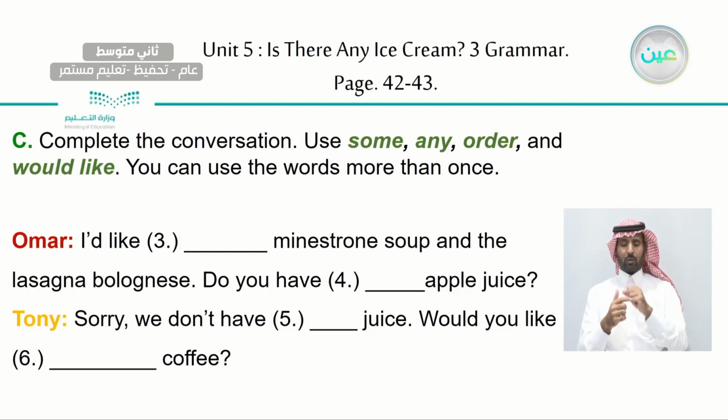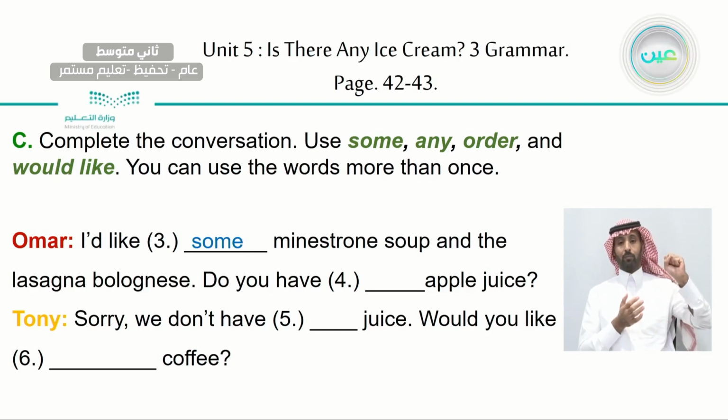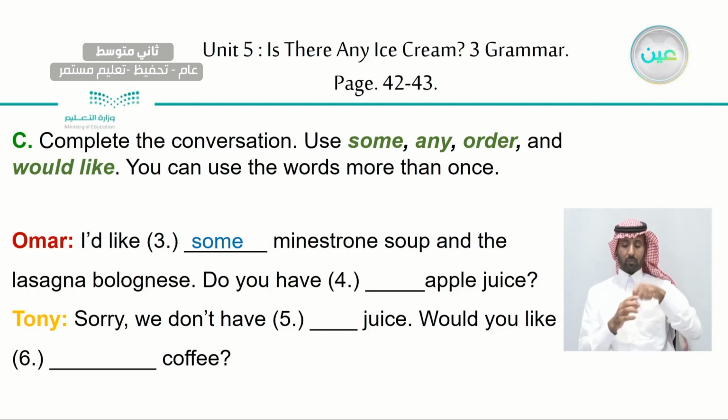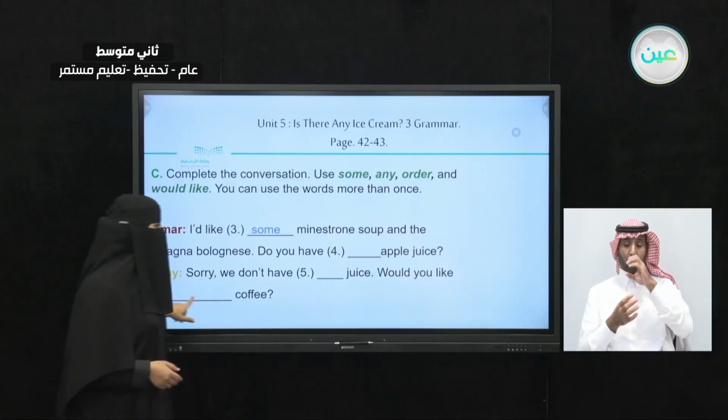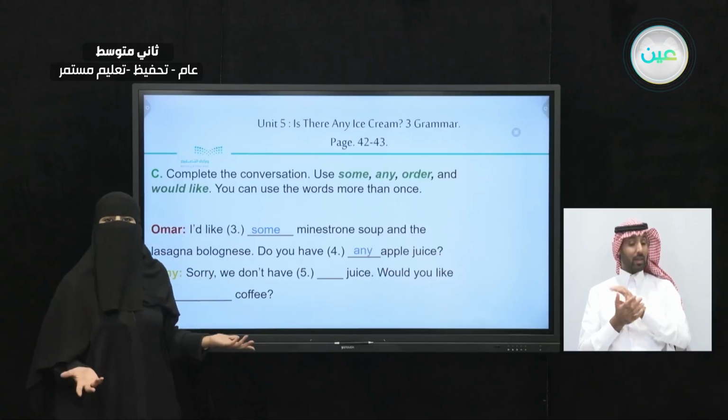So what is going to be the suitable word for this space? I'd like some minestrone soup, this kind of soup. I'd like some soup and the lasagna. So now here, do you have, for apple juice, what are we going to use? Do you have any apple juice?